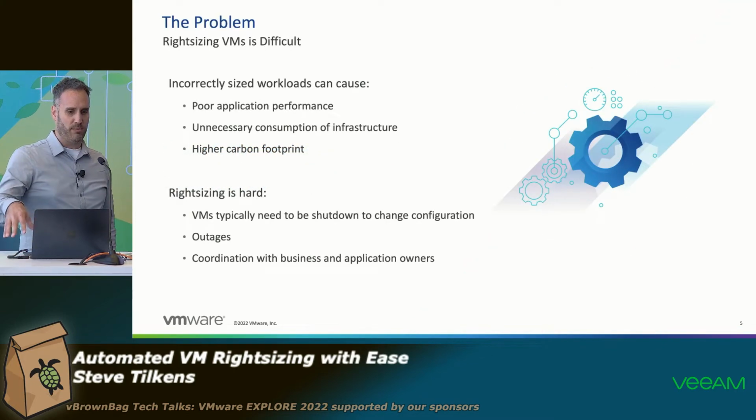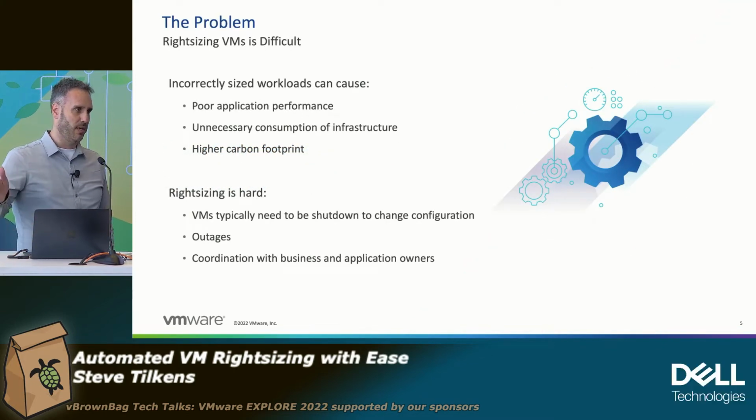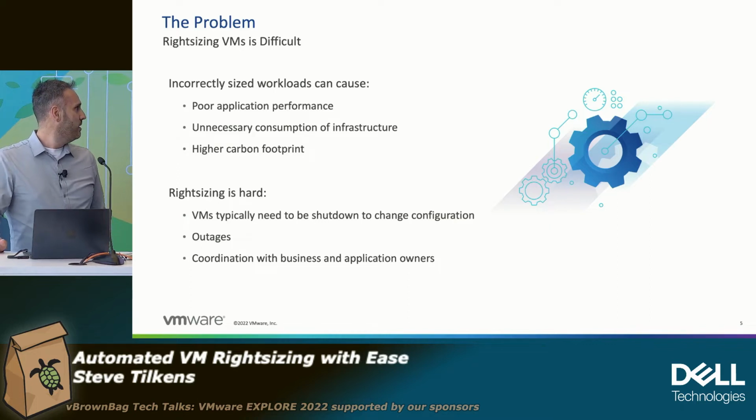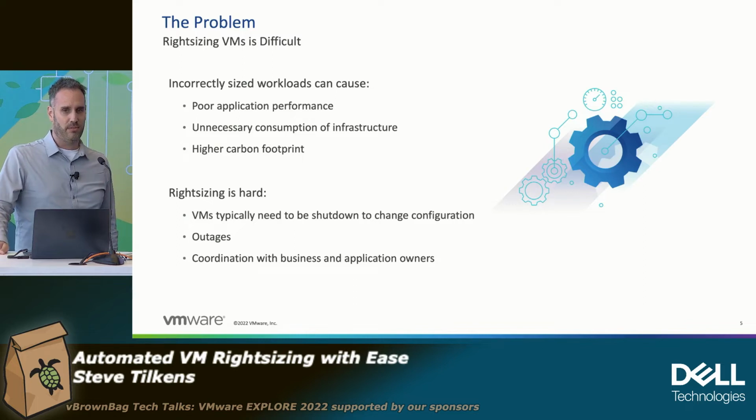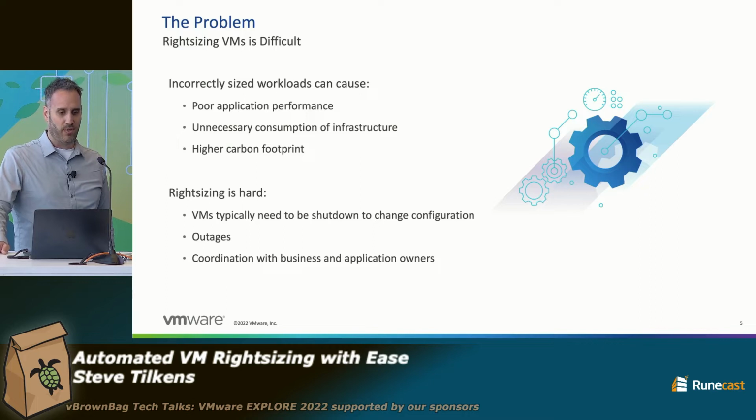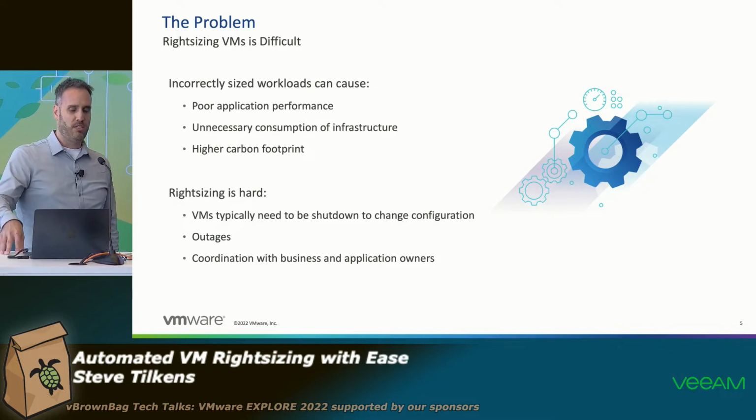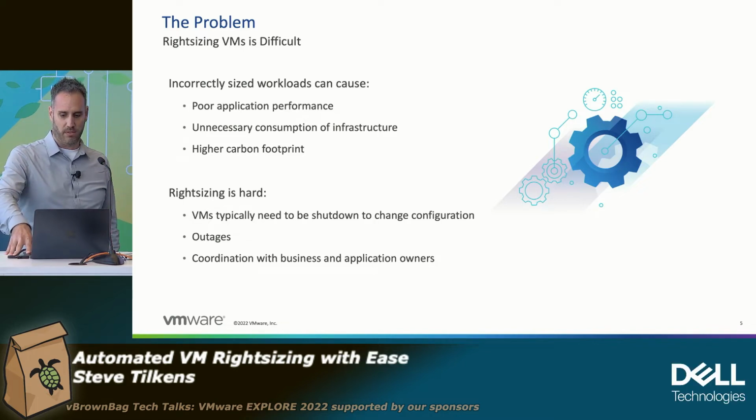Looking a bit more at the problem, these incorrectly sized workloads cause a number of problems for us. We've got poor application performance, of course. Undersized VMs, obviously, if they're pegged at CPU and memory, they're starving for resources, so you're not going to have great application performance. Alternatively, more frequently I see organizations have oversized VMs, and then we get into CPU and memory contention, noisy neighbor, and CPU wait times, things like that. So it leads to a lot of performance problems with our workloads.